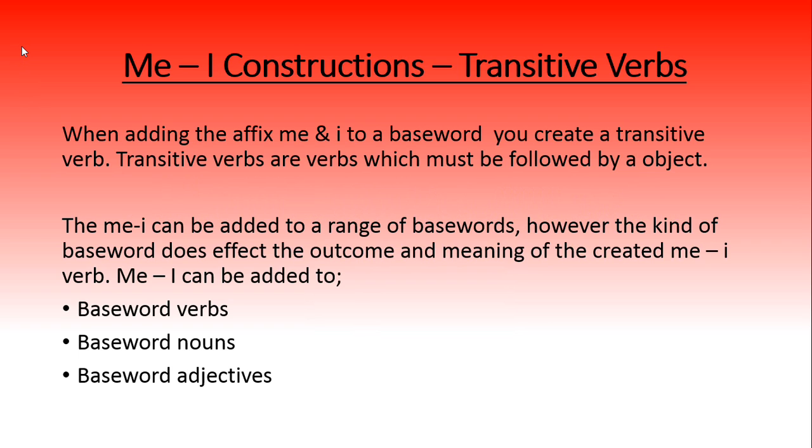So, me constructions are transitive verbs, okay, and they're created when you add the affix me and e to a base word. Transitive verbs, okay, are verbs which must follow an object, and if you're having trouble with intransitive or transitive verbs, there's another video that you can have a look at in my collection of videos.